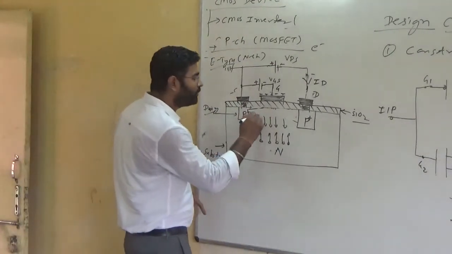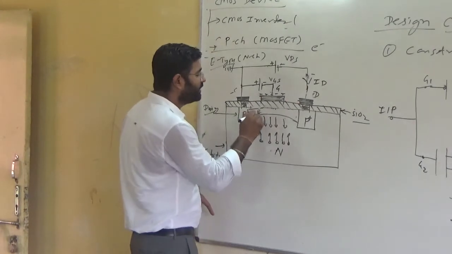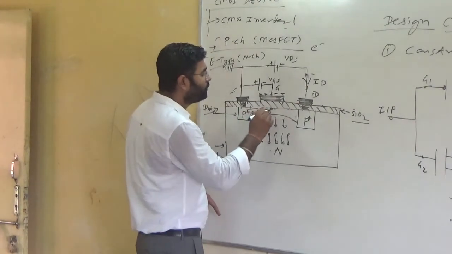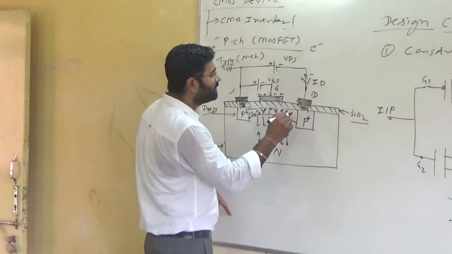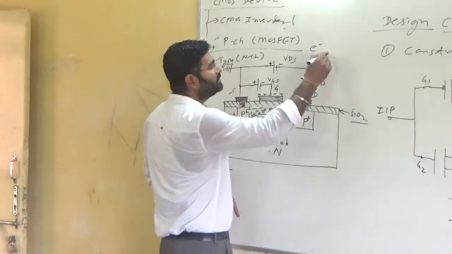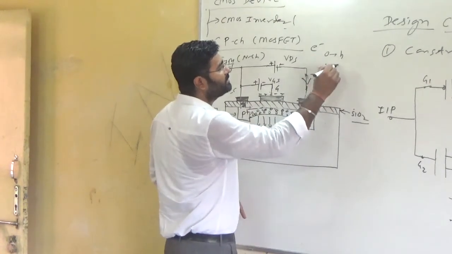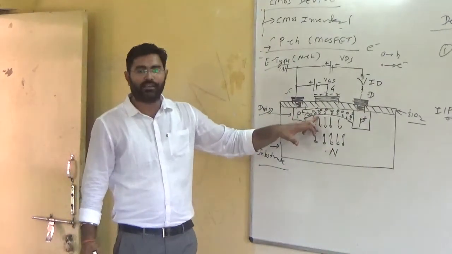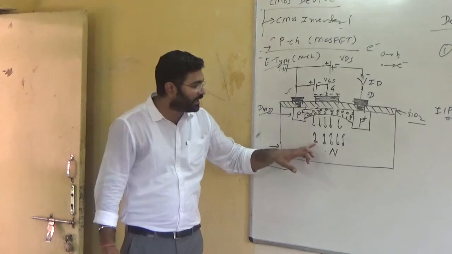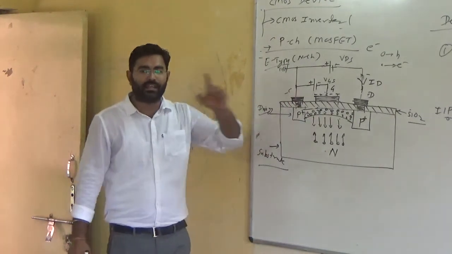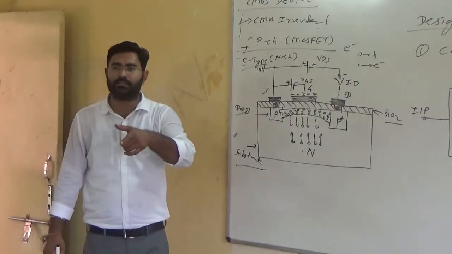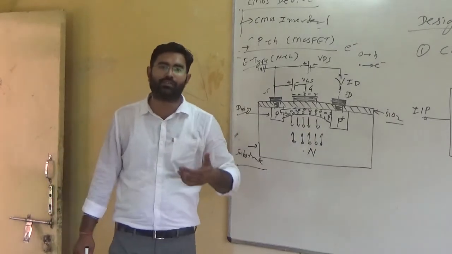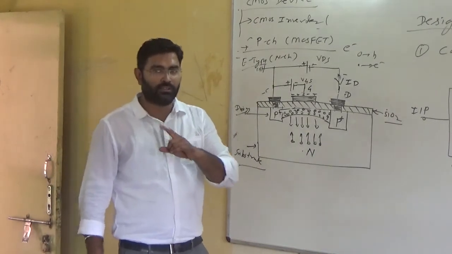So here you will find a channel with a majority of holes. I think everybody knows this is the hole symbol and this is the electron symbol. Similarly, the majority carriers, holes, are collected and make a path for the easy flow of holes, not electrons.